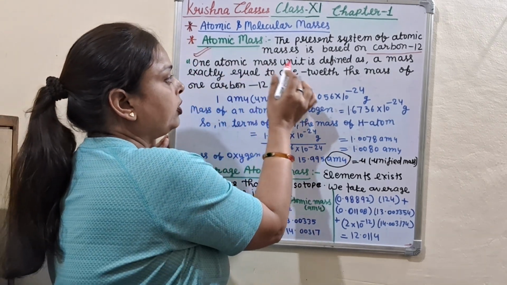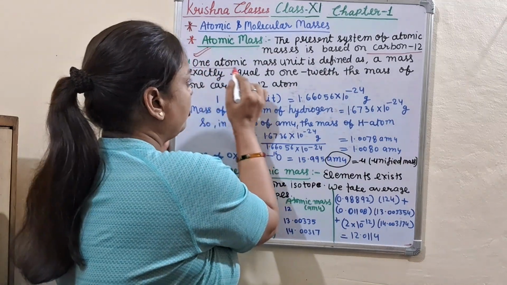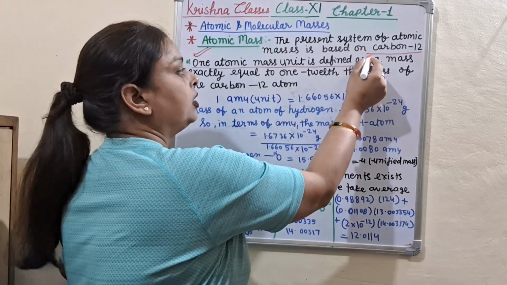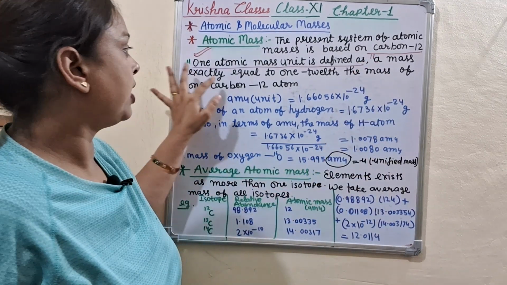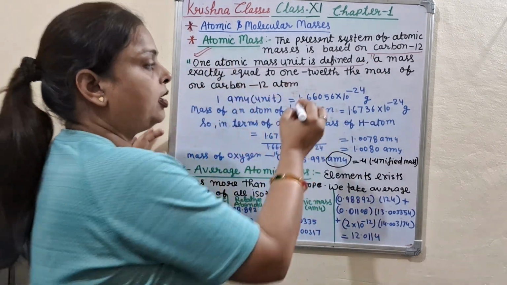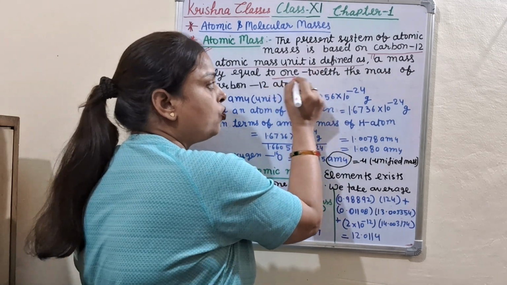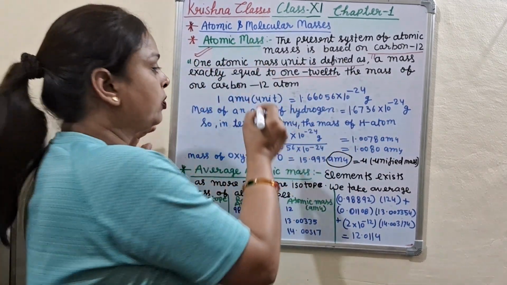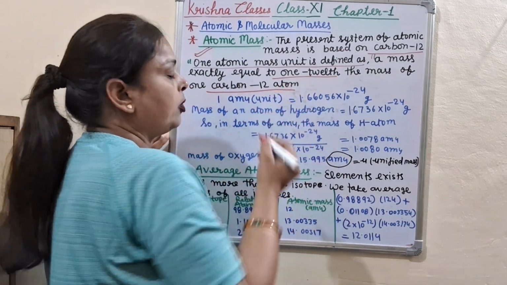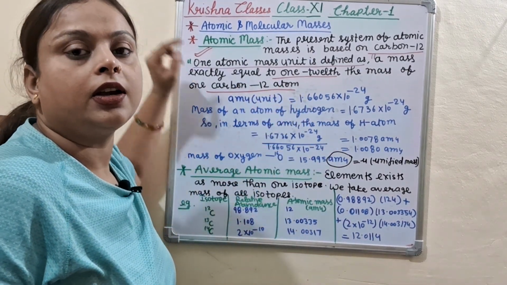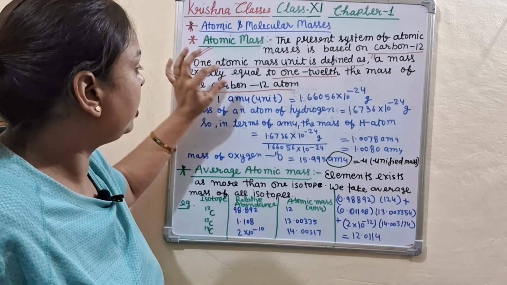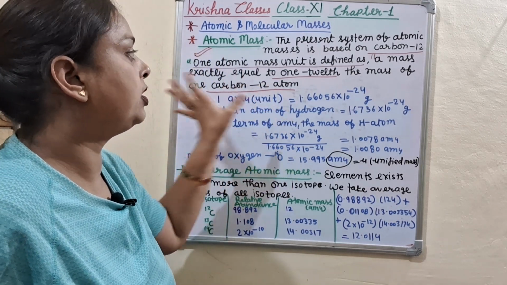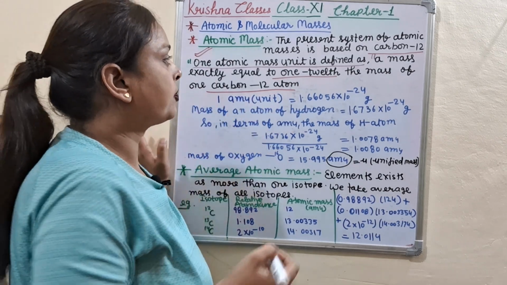One atomic mass unit is defined as a mass exactly equal to 1/12 the mass of the carbon-12 atom. Carbon has 3 isotopes, that's why the carbon-12 atom is taken here.